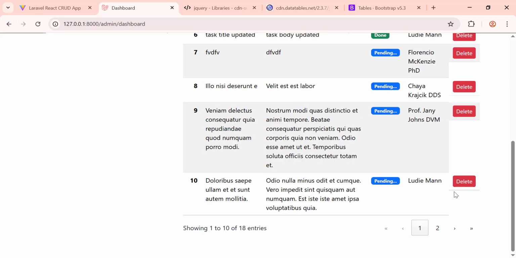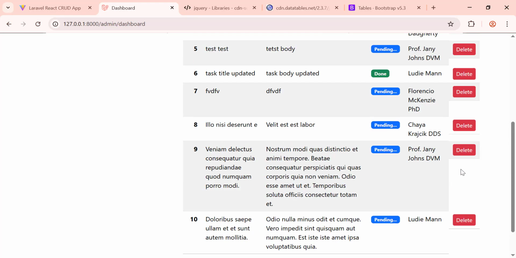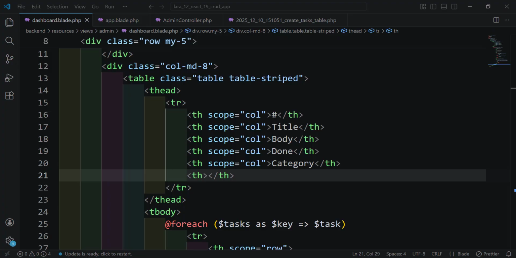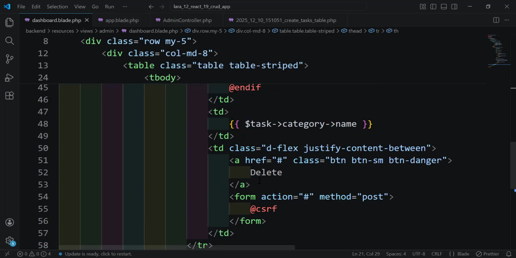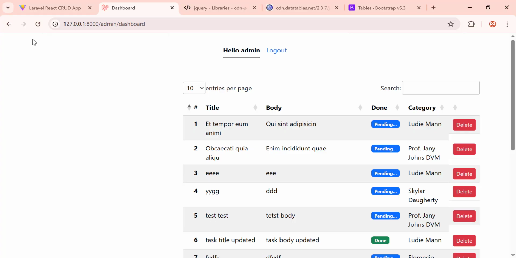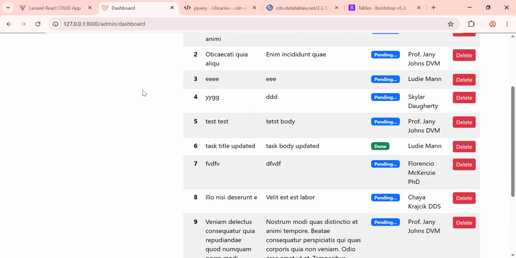Let's refresh the page, and here we have the delete button. So we have delete. Let's check. We have here the th, and here td, and let's remove this class from here. We don't need it. Refresh the page, and I think now it's better.